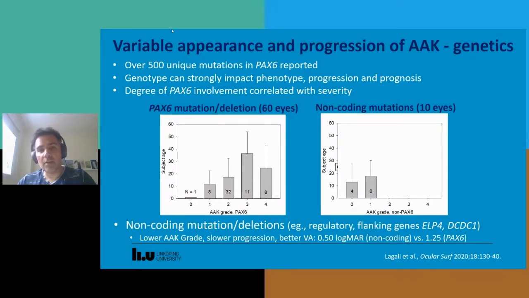And the graph on the right, however, these are 10 eyes with non-coding mutations. So those are mutations in regions that are not coding for the PAX6 protein. And these can be regulatory regions or in the flanking genes, such as ELP4 and DCDC1. And what we see here is that the keratopathy is limited to a grade 0 or 1, and it doesn't progress past this. Not only that, the visual acuity is better in these cases. For example, a 0.5 logMAR acuity in these cases compared to 1.25 in the PAX6 mutation cases.